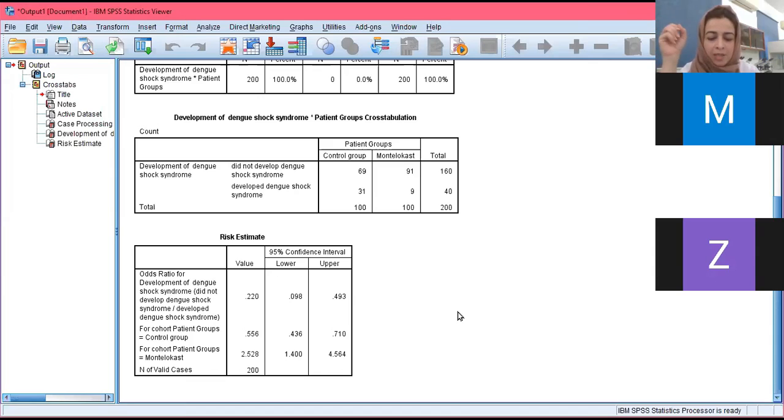So then the next question comes, what is a good value of numbers needed to treat? Now for the kind of randomized controlled trials we do, this is a good number, because eventually when initial research by scientists yields positive results for randomized control trials, then you have pharmaceutical industry level randomized control trials where they will manage doses and they will manage maybe versions of the different drug, different modes, maybe injectable versus oral, and so forth and so on, and come up with better numbers needed to treat.